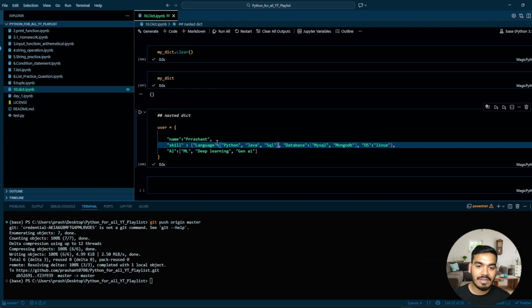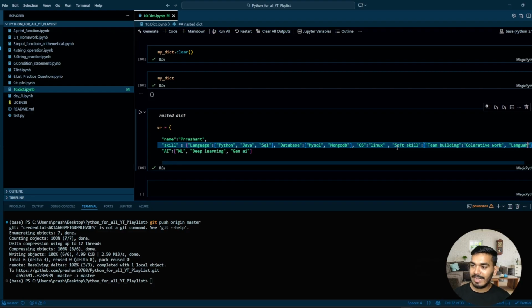We can make it even more nested as well. Inside the second dictionary, we can write a third one. Let's say I want to write address, but inside skill, writing an address doesn't make any sense. So what should I write, guys? You write soft skill, and this should be a dictionary. Inside it the keys are, let's say, team building, collaborative work, and over here language. This language is different, guys. Over here I'll write, let's say, English.